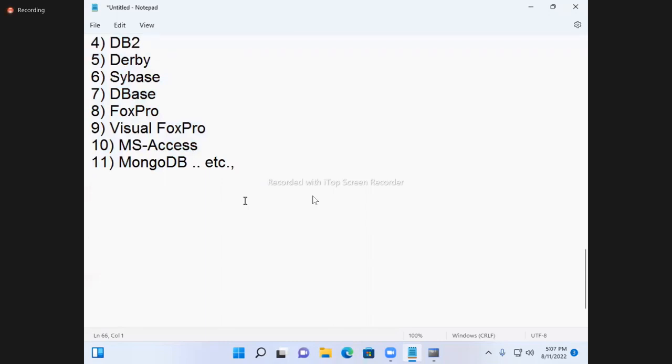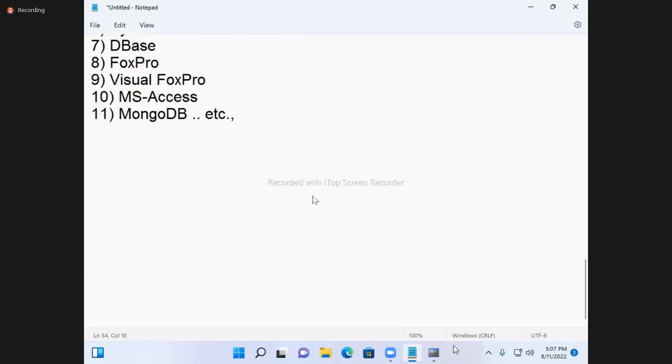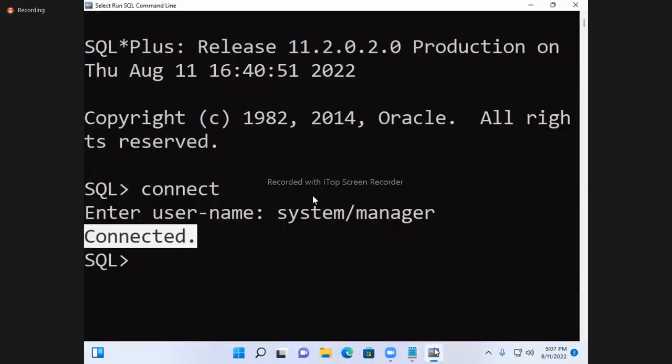Now, whenever we install this software, two parts are installed. One part is the application, one part is the database. This window you are getting after installation of Oracle. With Oracle software only it is coming.